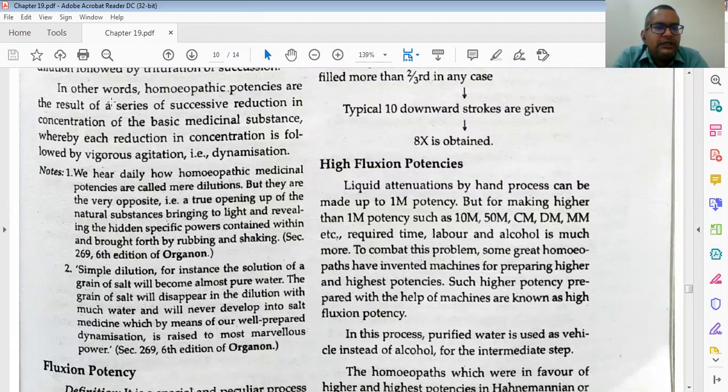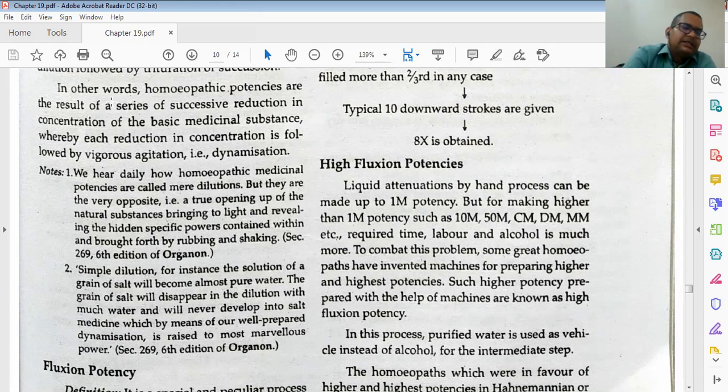So we hear daily how homeopathic medicine potencies are called mere dilutions, but they are very opposite. Is that true? It is the opening up of natural substances, beginning to lighten and revealing the hidden specific power contained within, brought forth by rubbing and shaking.